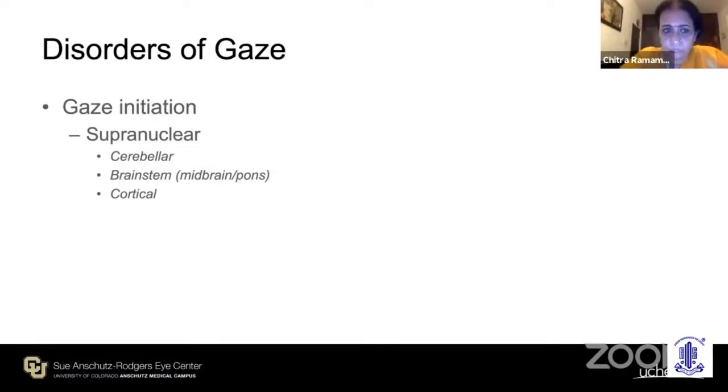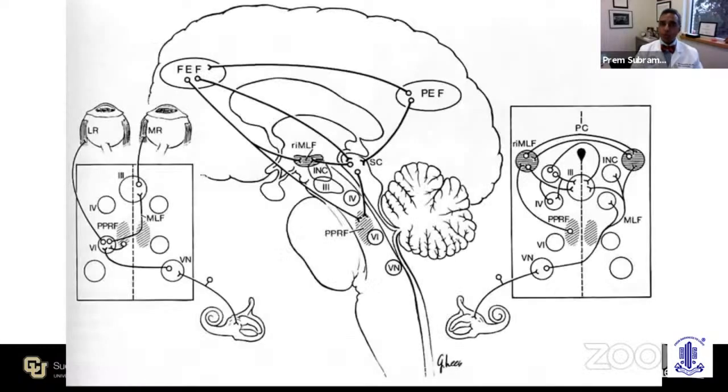So when we think of disorders of gaze, supranuclear disorders of gaze, the problem is generally going to lie in one of three places. It's going to be in the cerebellum, in the brainstem, or it's going to be cortical. Now, the cortical problems tend to be very acute and resolve quickly, and so what we'll talk about is primarily cerebellar and brainstem problems. So for the postgraduates, remember that you have frontal eye fields in the frontal lobes, you have the parietal or posterior eye fields as well. Both of these actually inhibit the action of the brainstem centers.